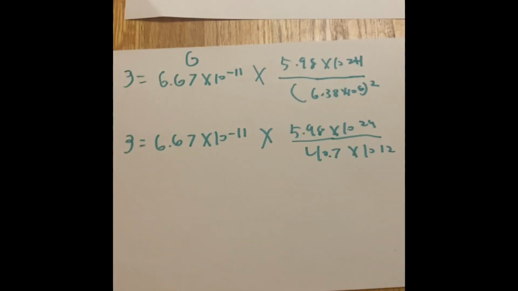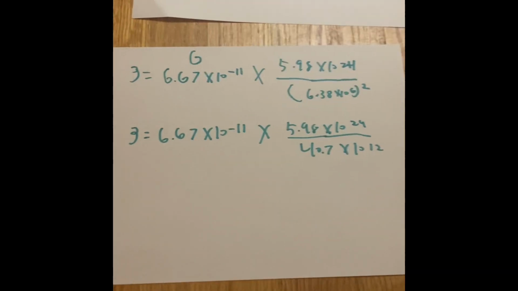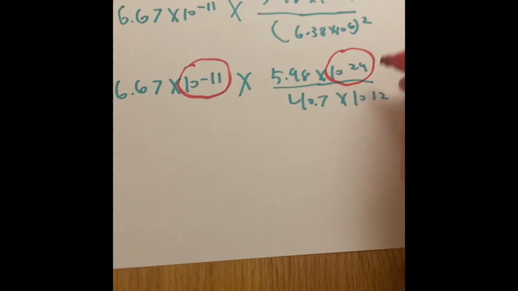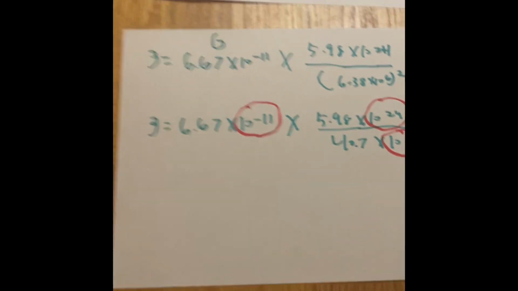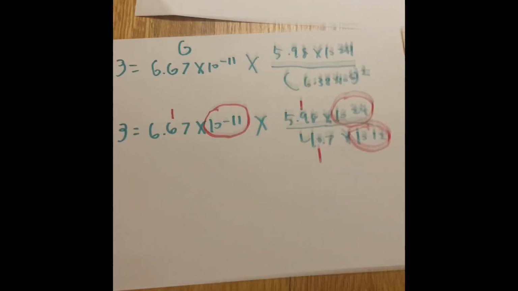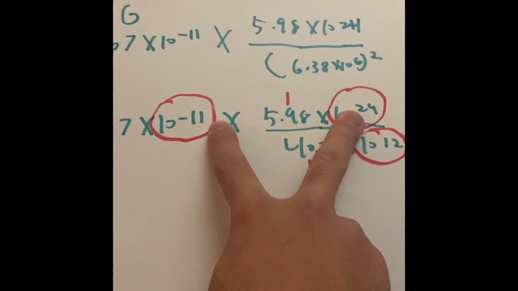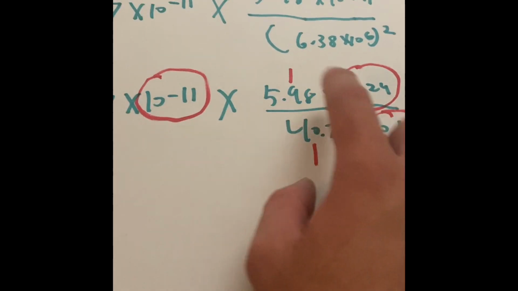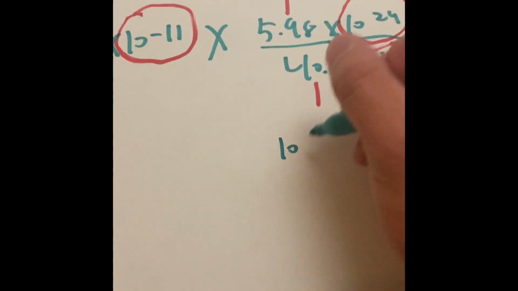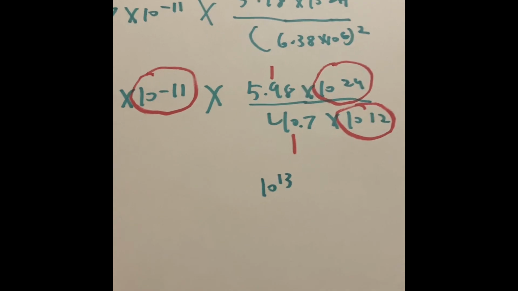You see how we have exponents and constants? Well, there's an exponent right here, there's an exponent right there, and there's an exponent right there. All the rest, here, here, and here, are constants. So let's start with these because we multiply. When we have 10 to the negative 11th and 10 to the 24th power, we're going to get 10 to the 13th power because we add the exponents when we multiply.